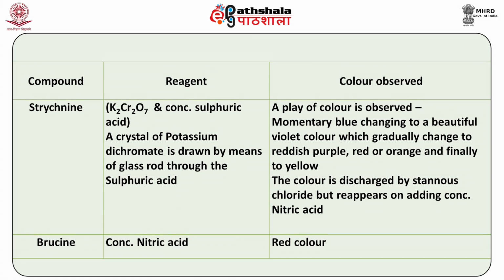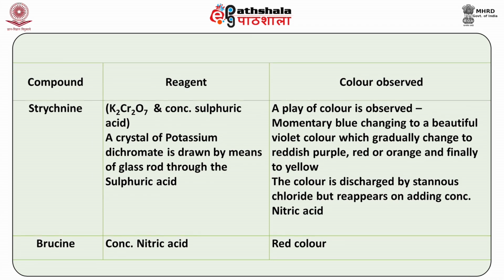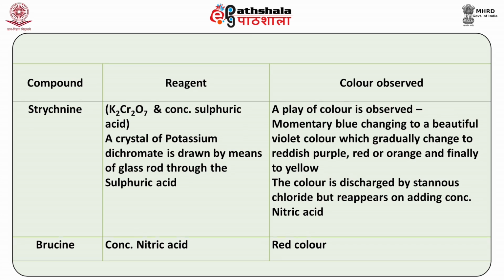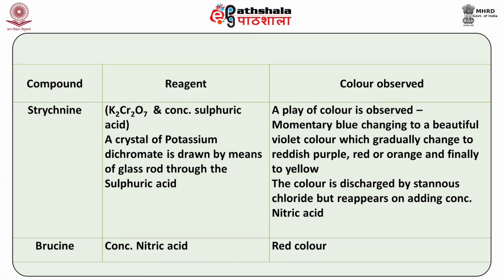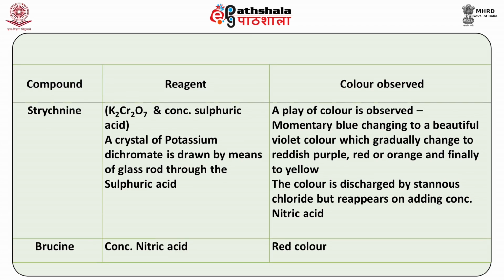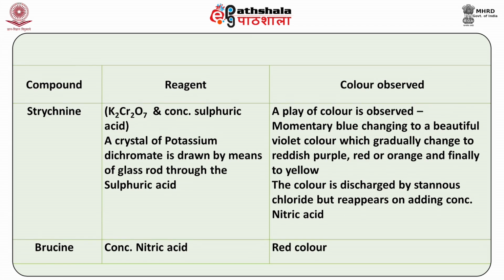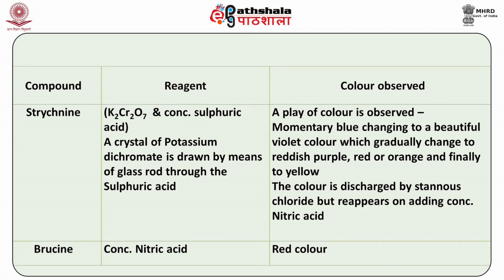So, if you perform this test, be very vigilant about the color changes taking place, and if they happen in this sequence, then it will indicate that strychnine is present as the basic drug. Coming to brucine, the reagent used here is conc. nitric acid. If you add conc. nitric acid to this extract and you get red color, it will indicate that brucine is there as the basic drug in that particular sample.